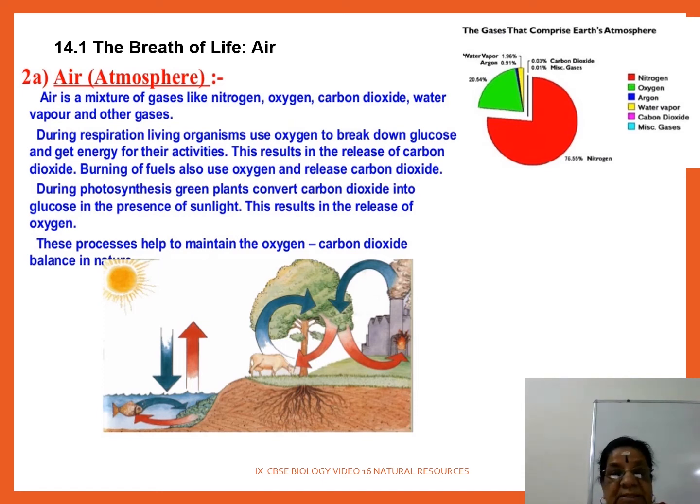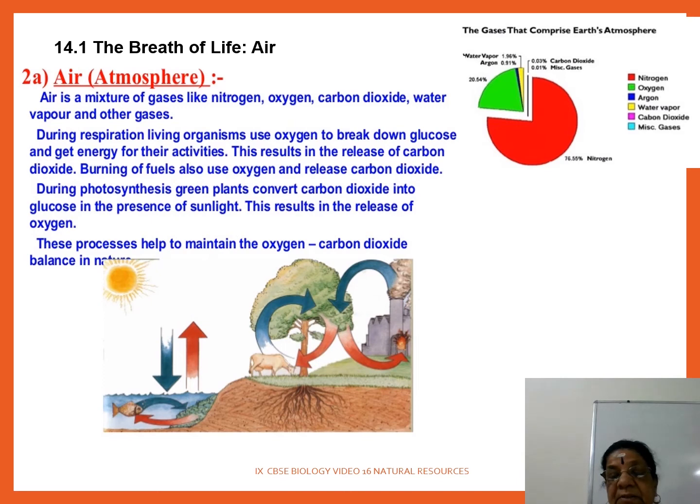During photosynthesis, green plants convert carbon dioxide into glucose in presence of sunlight, and this results in the release of oxygen. I hope you remember, in 7th standard we have done in detail the process of photosynthesis, where water and carbon dioxide are the raw materials, and chlorophyll and sunlight are the essential materials.